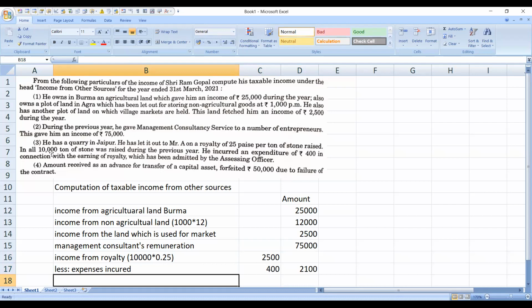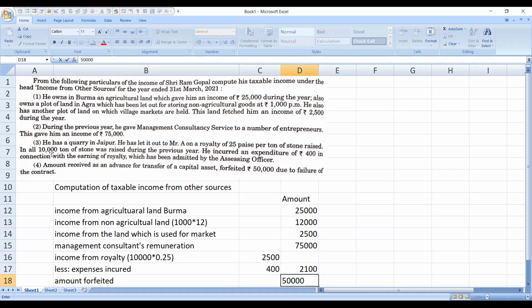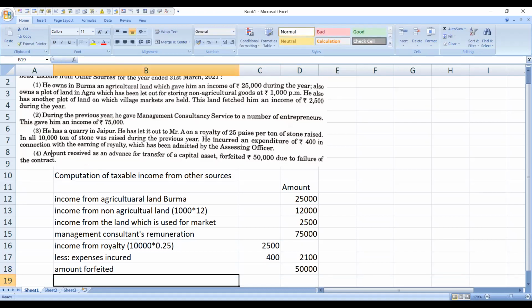Then last, amount received as an advance for transfer of capital asset. So the amount forfeited will come here. We are going to consider directly the amount given, rupees 50,000. So whatever we have considered, all the entries they have given, whatever amount we get here, that is the taxable income from other sources.